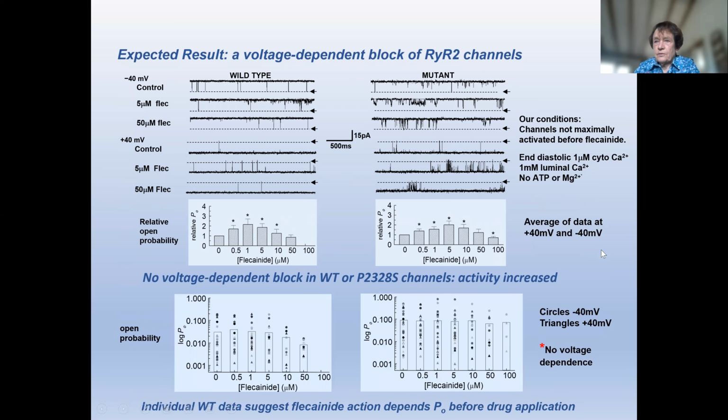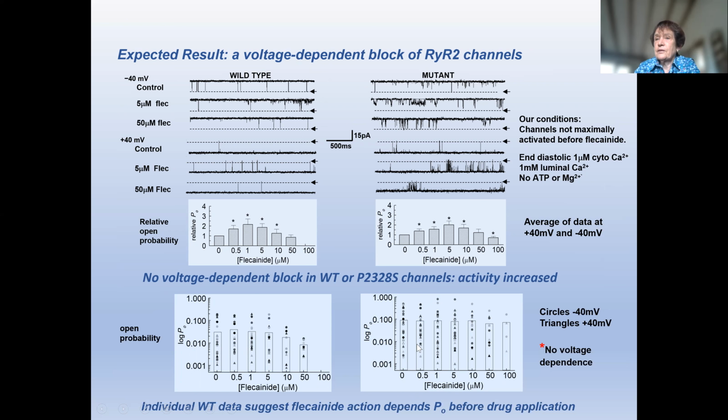When we looked at the individual data, this emphasizes the lack of voltage effect. The circles show data at minus 40 millivolts, the triangles at plus 40 millivolts, and you can see the triangles and circles are mixed up throughout. What we did notice was that in the wild type particularly, high activity channels were not much affected by low concentrations of flecainide, but the open probability decreased at the higher concentrations. And channels that started off with a very low open probability increased in activity at low concentrations and didn't change so much at higher concentrations.